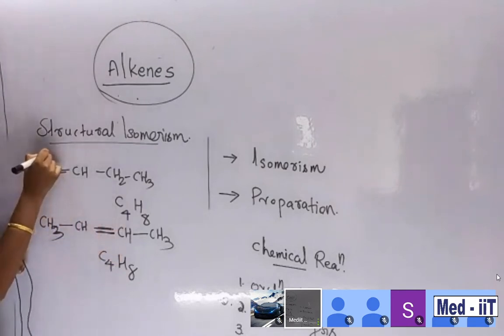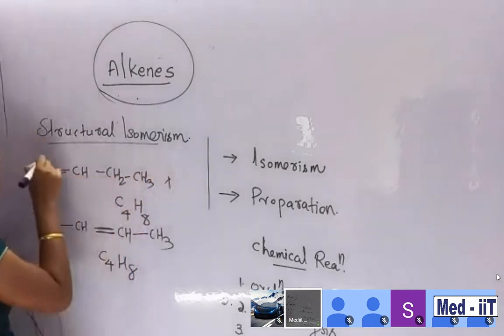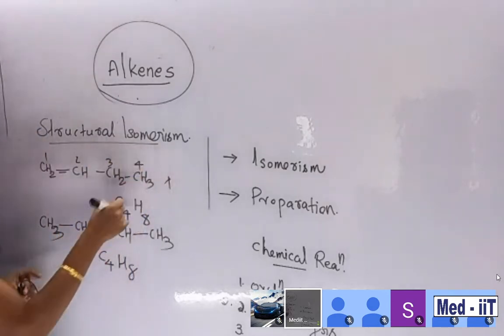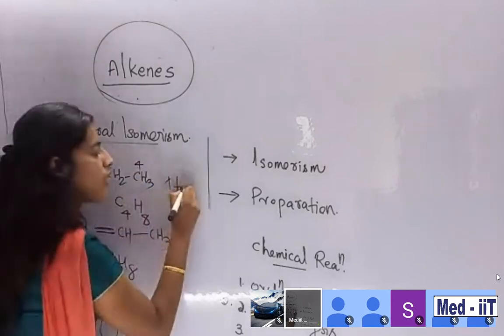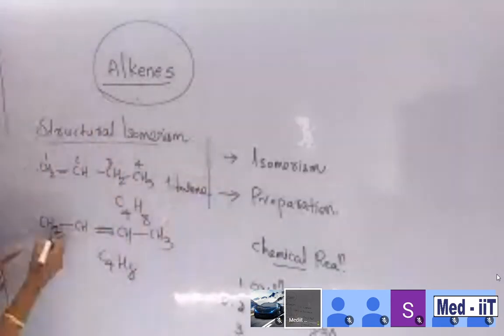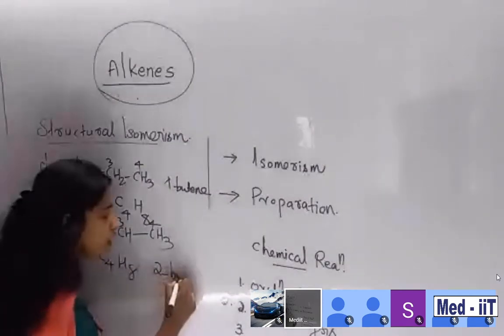First of all, this is 1-butene. This is 2-butene. 1-butene because 1, 2, 3, 4. We are starting numbering from here, 1, 2, 3. So this one is 1-butene. And the second one, 1, 2, 3, 4, this is 2-butene.